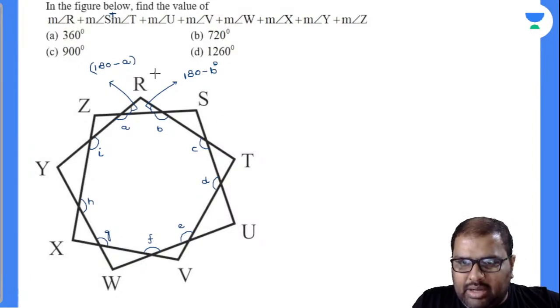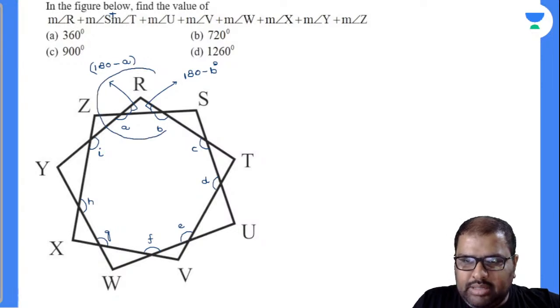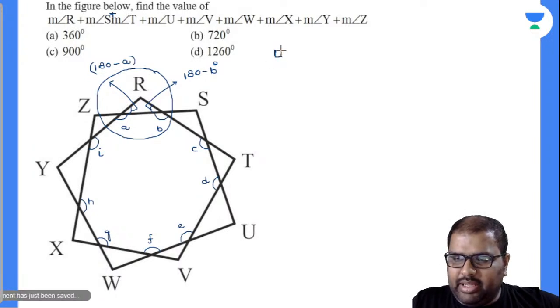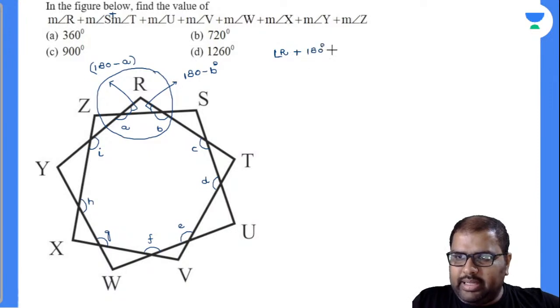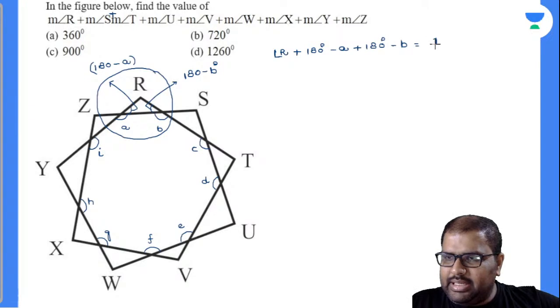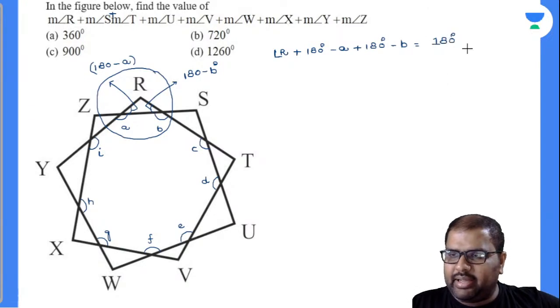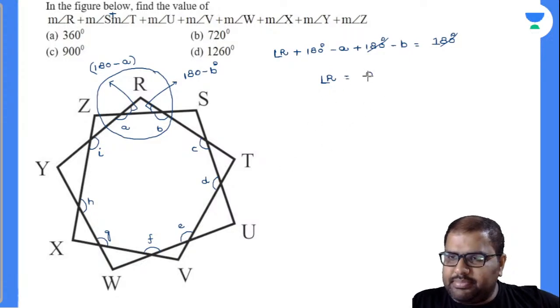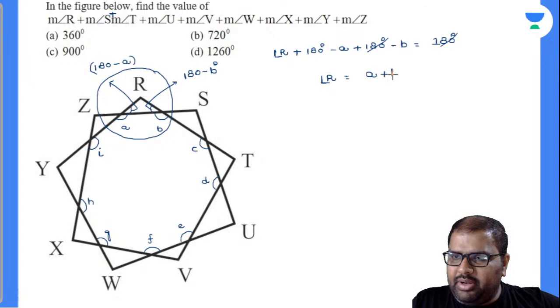Now I will round off this one. Now this is a triangle. Am I right or wrong? So the sum of the angles in this triangle will be equal to how much? 180 degrees, right? So angle R plus 180 degrees minus A plus 180 degrees minus B is equal to 180 degrees, the sum of the angles of a triangle. Or the 180s will get cancelled. So I can write angle R is equal to A plus B minus 180. Will you accept with me?